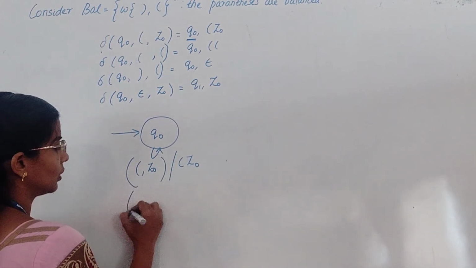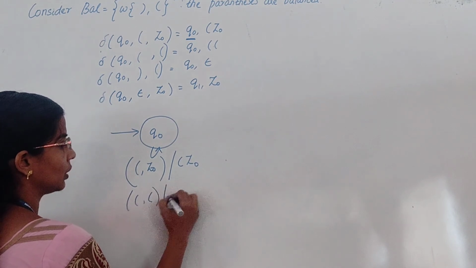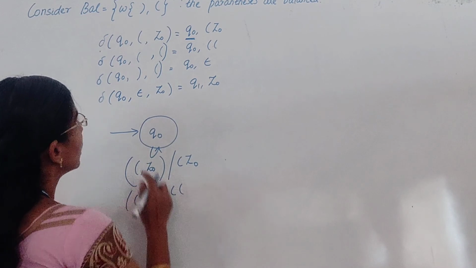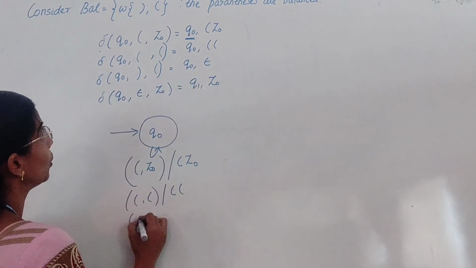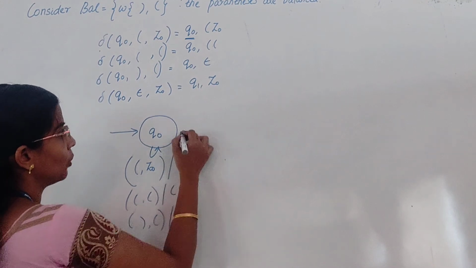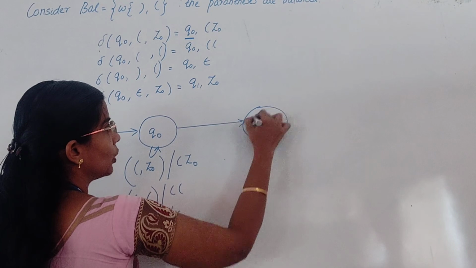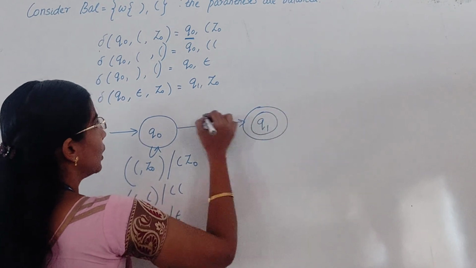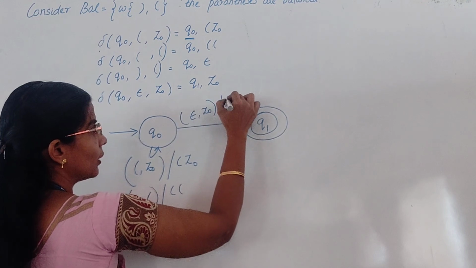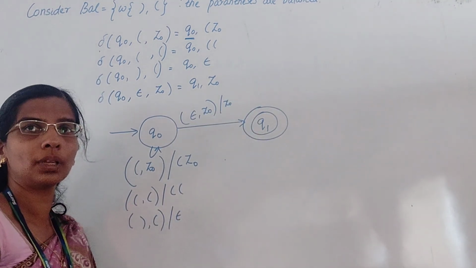Next, open parenthesis with open parenthesis on top, pushing. Next, close parenthesis with open parenthesis on top, and the operation is pop. Then to Q1, which is your final state, on epsilon comma Z naught, giving Z naught. Hope it is clear. Thank you.